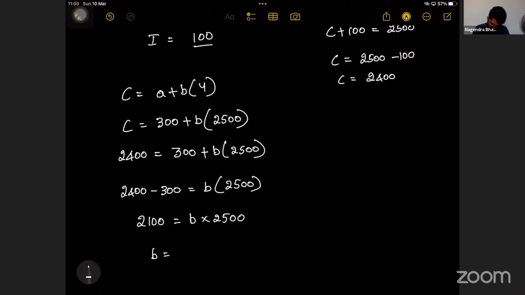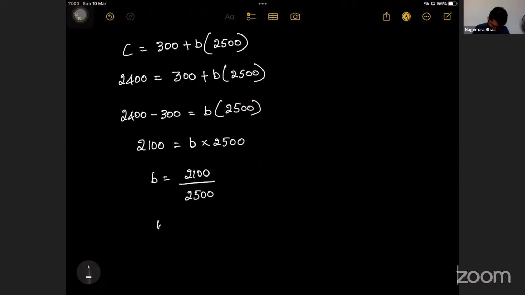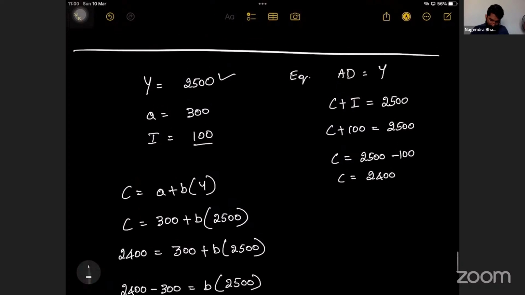B is equal to 2,100 divided by 2,500. B is equal to 0.84. This is how we will calculate this question.